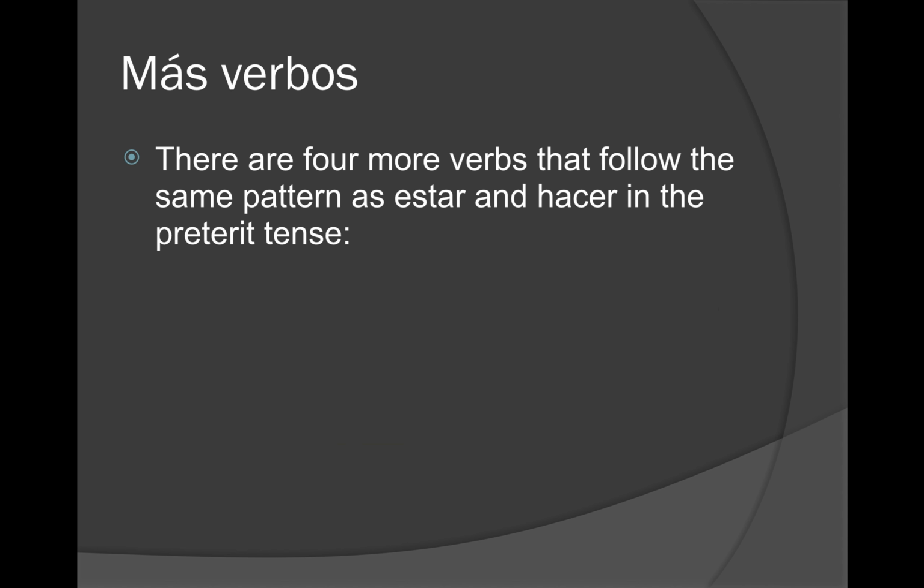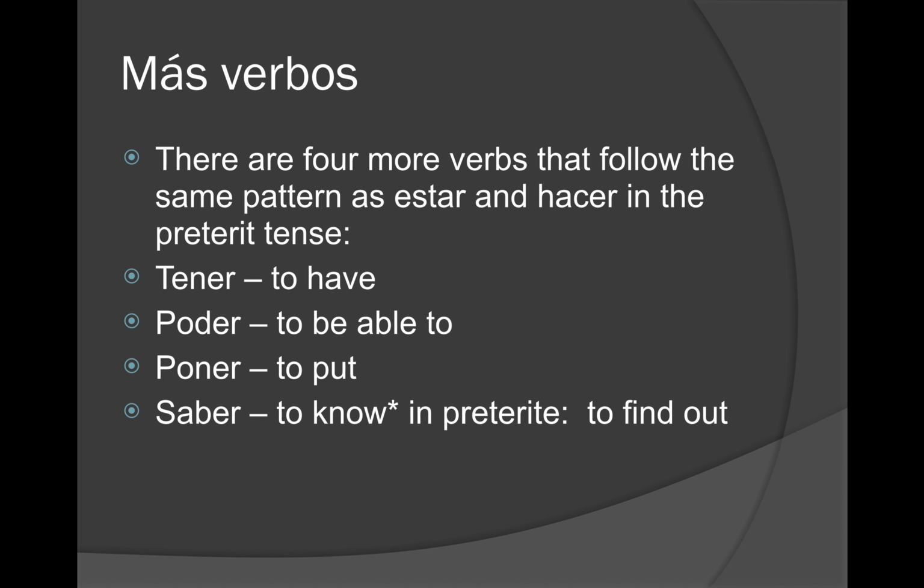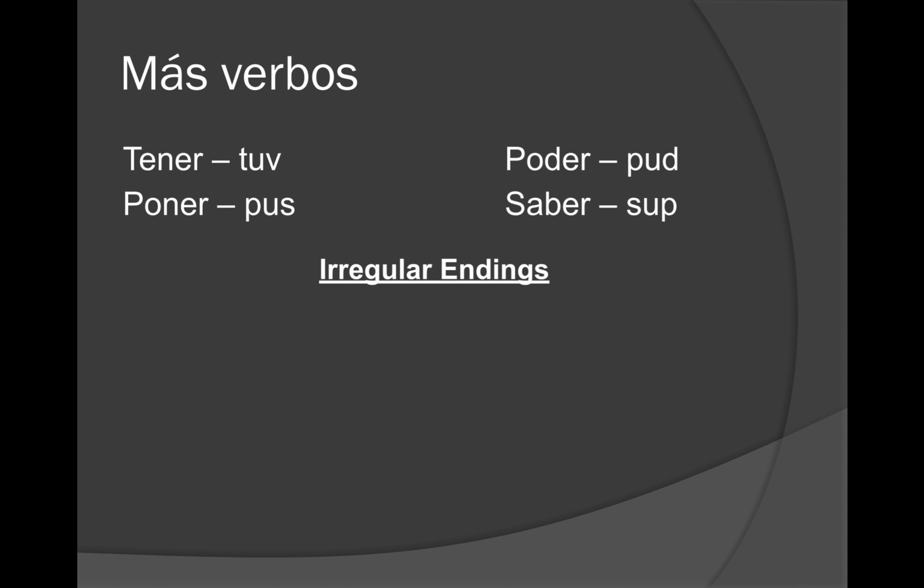There are four more verbs that follow the pattern of estar and hacer in the preterite tense that we're going to focus on. Tener, poder, poner, and saber, which is going to be to find out in the preterite tense. So for example, if you wanted to say I had, I could, I put, or I knew, or in this case, in the preterite tense, I found out, you're going to follow the same type of pattern, and we'll go over that in just a second. The stems that you are going to change, much like estar becomes estuv- and hacer becomes hic-, tener is going to become tuv-, poner is going to become pus-, poder is going to become pud-, saber is going to become sup-.